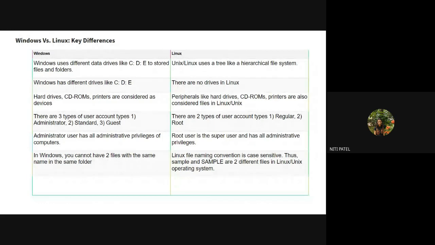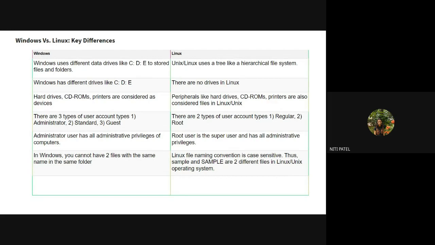Then can I say in Windows you have hard disk partitions as C drive, E drive, F drive, like this, whereas in Linux you have a hierarchical file system that it follows: dev directory, mount directory, user directory, temporary directory, boot directory, like this. Do you have any such directories in Windows? No, ma'am. Everything is either the C drive, E drive, F drive, Z drive, whatever names you give.